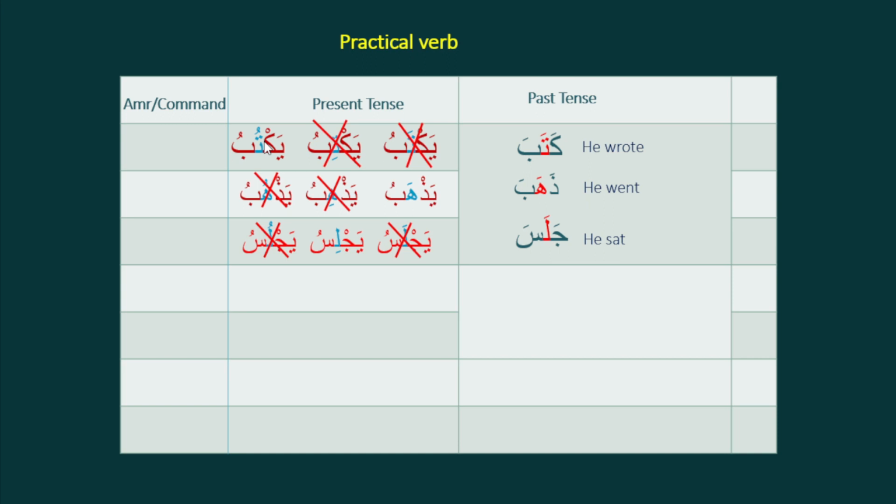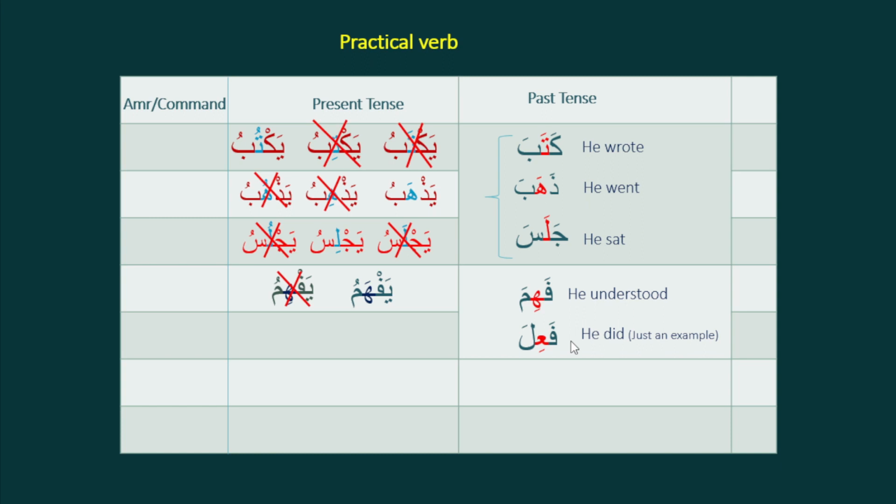How will we know? We will know by practice, or we will get help from a dictionary. So now this is pattern 1. Some verbs can be like this: fahima. The past tense middle letter is kasra. What will be the present tense for this verb fahima? It can be yafhamu or yafhimu. It cannot be yafhumu. Any one of these two is true, so this one is not true and this one is right.